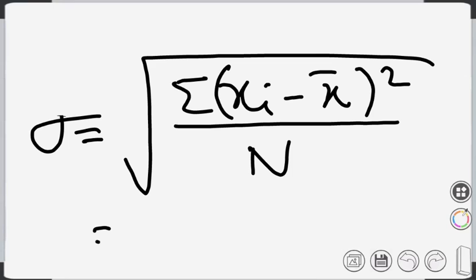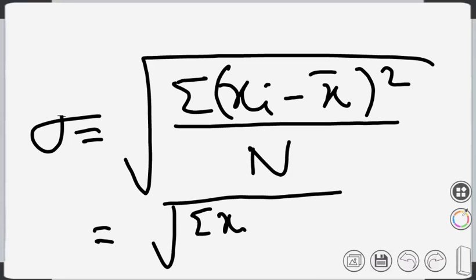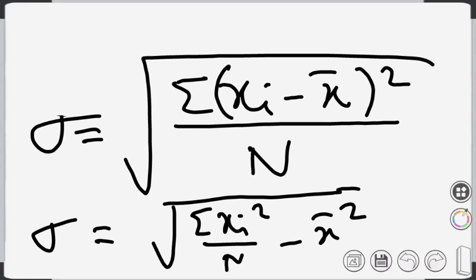We will use the formula sigma equals root over summation xi square by n minus x bar whole square. That is the simplified formula for standard deviation or root mean square deviation. Mind that xi square means first you square, then you take the sum.